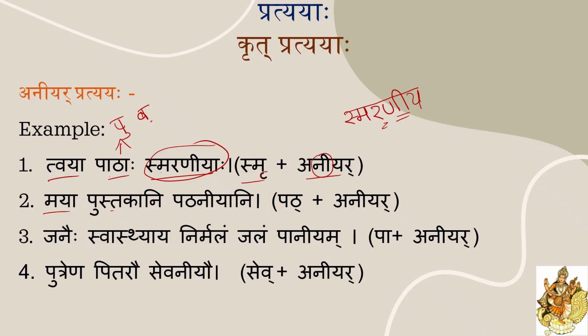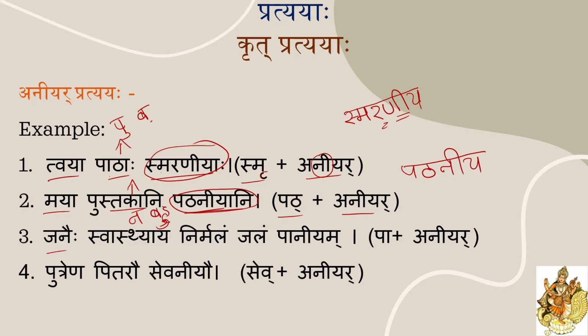Next one, maya pustakani, pat plus aniyar. By adding these two, pataniya. No change, very simple, right? Here you need to see the pustakani padam. This is a Napunskaling Bahuvachan word, right? So pat plus aniyar, pataniya came, so pataniyani.